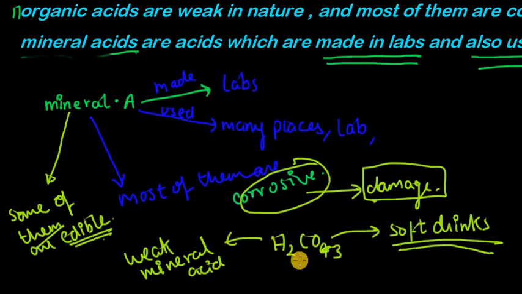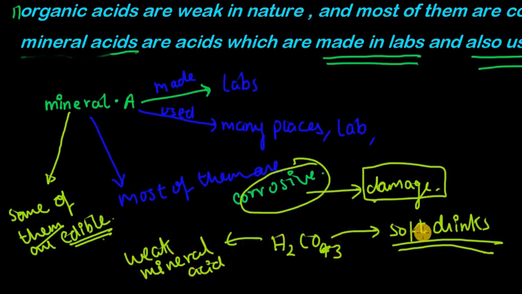Carbonic acid is not found in fruits, vegetables or trees. So it can only be made in labs. That is why it's called a mineral acid, but it's a weak acid.